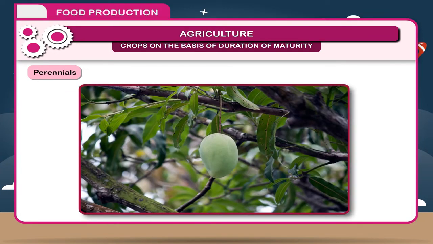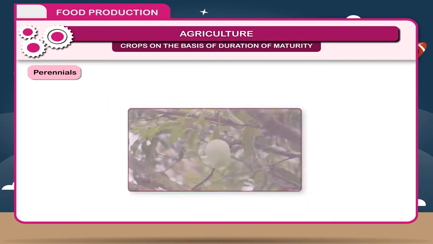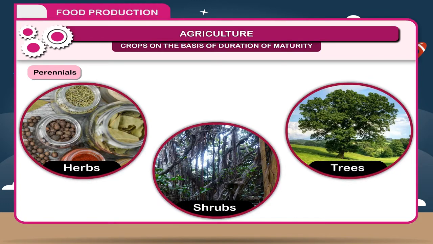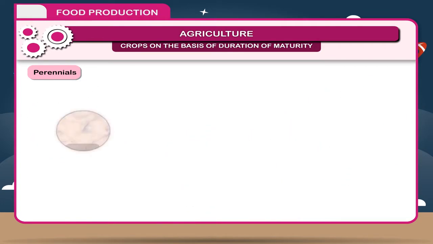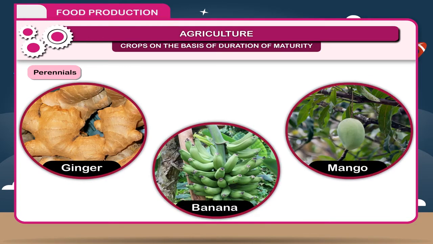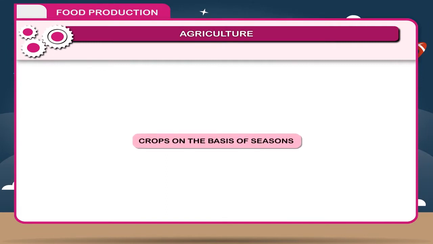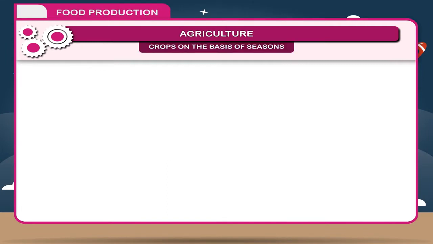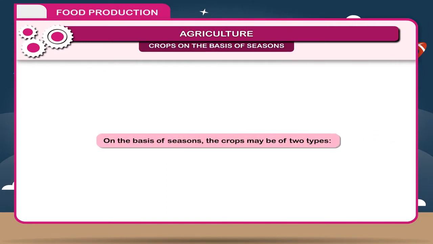Perennials. The plants which complete their life cycle in more than 2 years are called perennials. Perennials may be herbs, shrubs or trees. For example, ginger, banana, mango, etc. Crops on the basis of seasons. On the basis of seasons, the crops may be of 2 types.